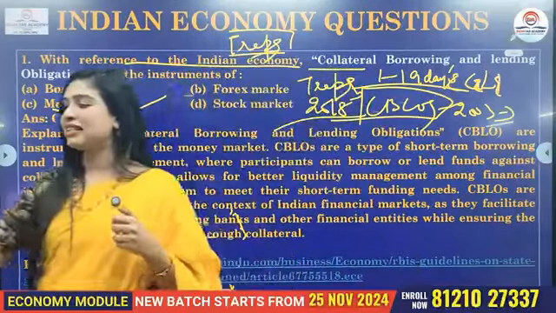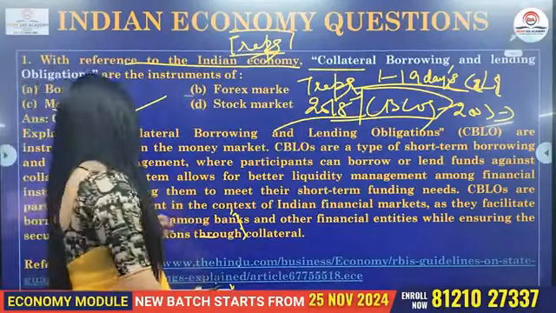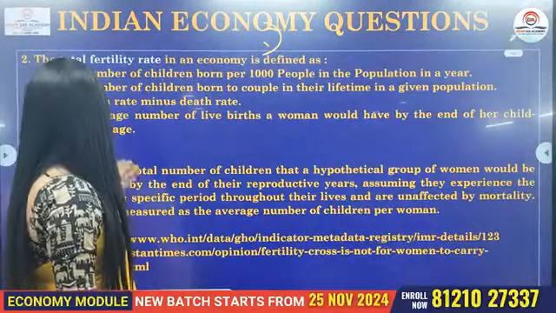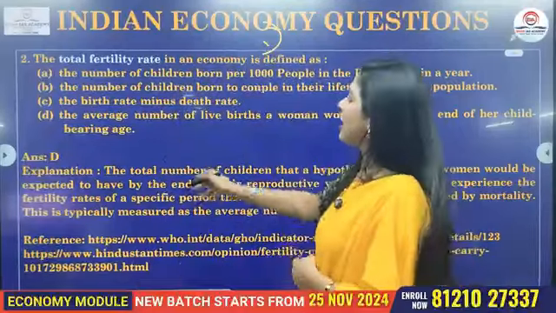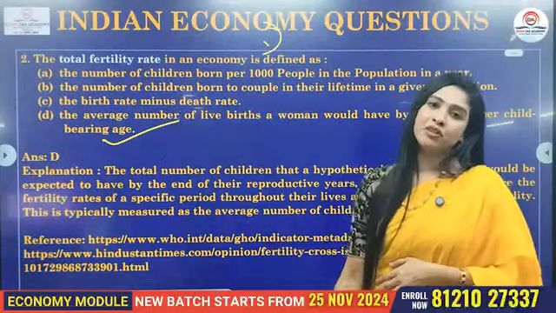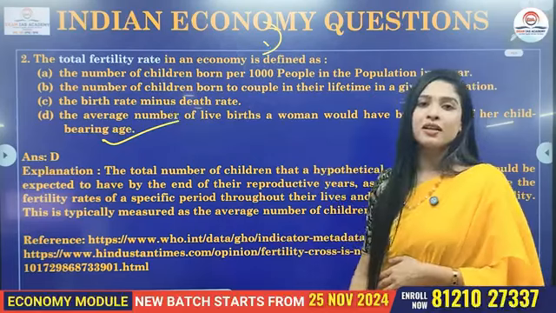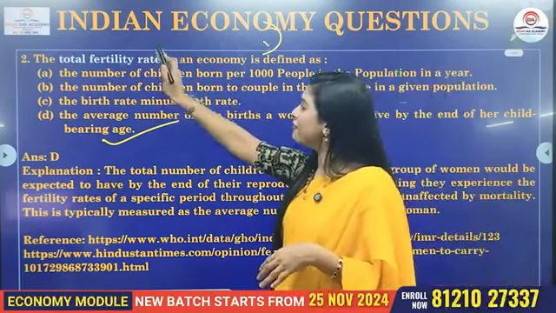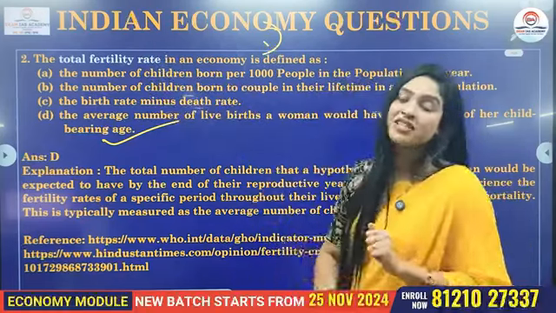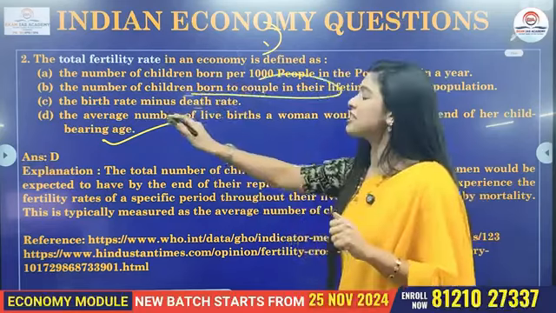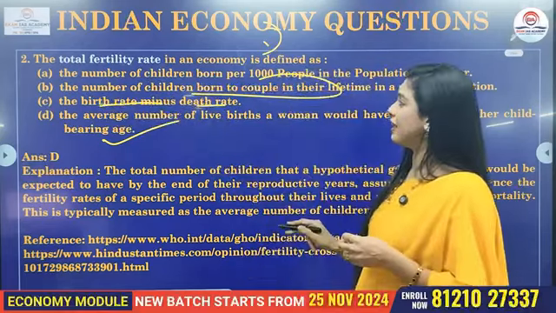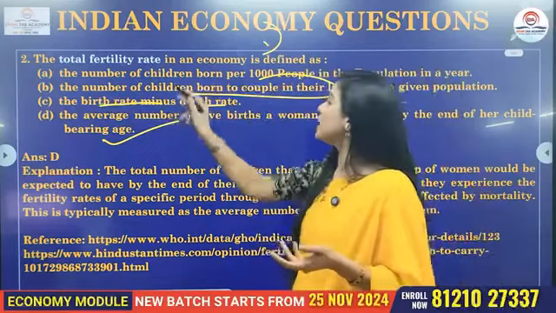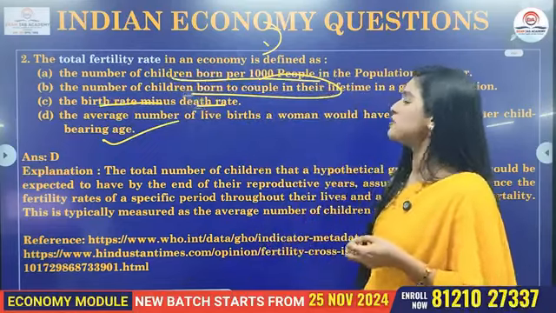Now, having said that, moving on to the next question, that is total fertility rate. How is it defined? The answer is option D, as you see here. Why? We all know that total fertility rate is not associated with couples as given in option 2, or related to birth rate or death rate, or to the number of children born per 1,000 people.